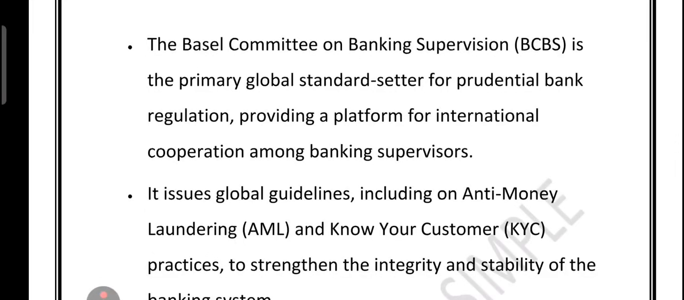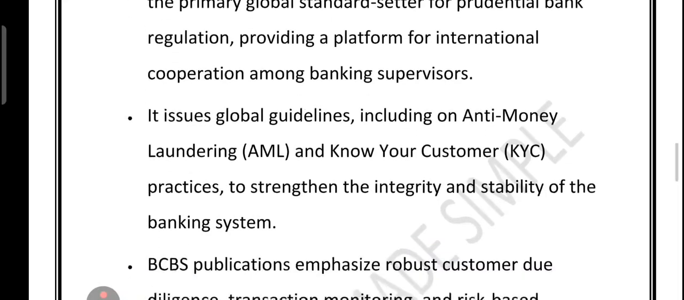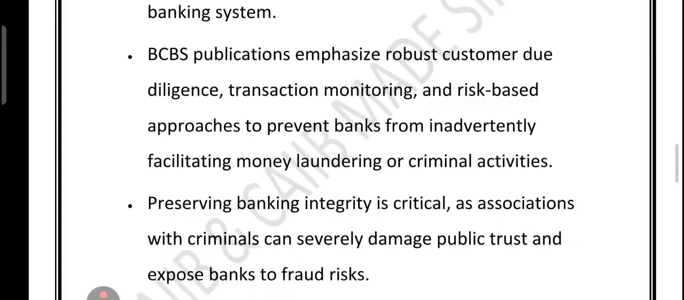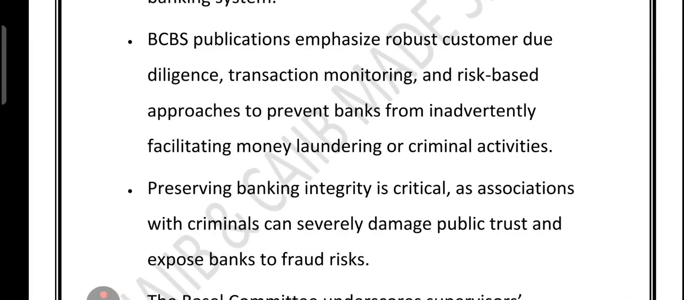Now let's talk about the BCBS. The Basel Committee on Banking Supervision, or BCBS, is basically the top global body that sets the rules for keeping banks safe and trustworthy. You can think of it as a meeting place where banking supervisors from around the world share ideas and agree on standards. One of their big focus areas is AML. What is AML? Anti-money laundering, and KYC, which is called Know Your Customer rules, which help banks verify who they are dealing with and spot suspicious transactions. The BCBS says banks must do proper customer checks, monitor transactions carefully, and use a risk-based approach so that they can stop criminals from slipping dirty money into the system.